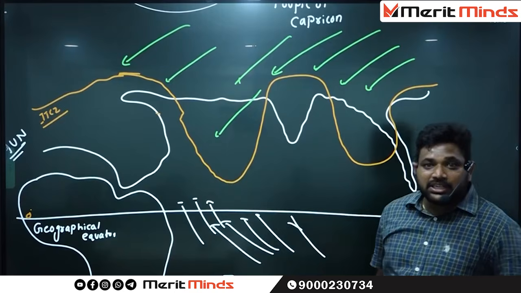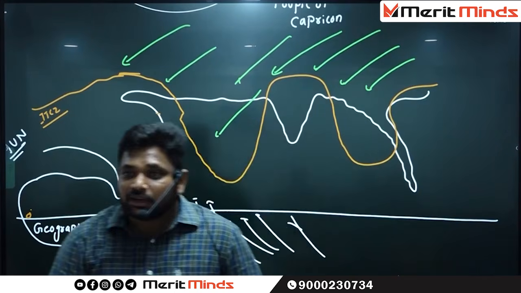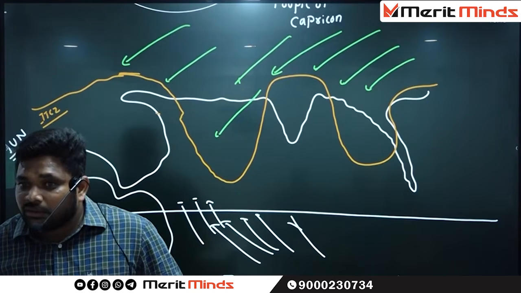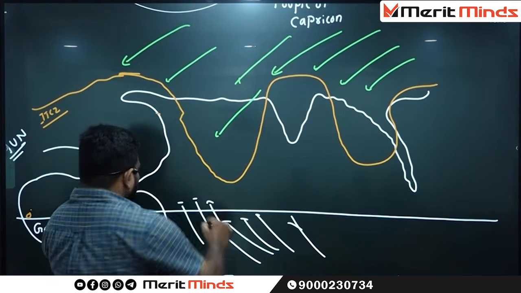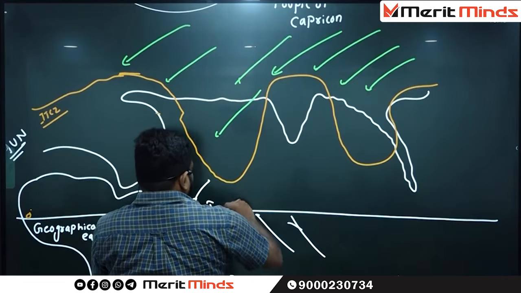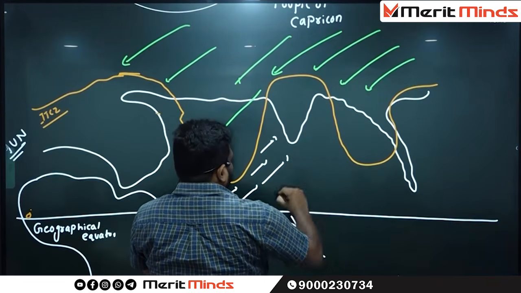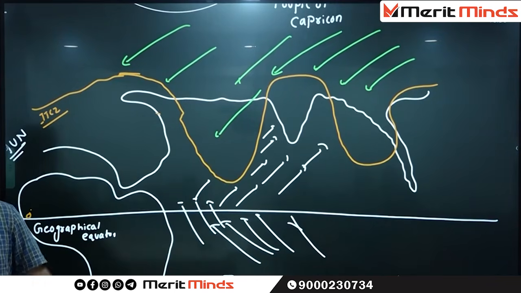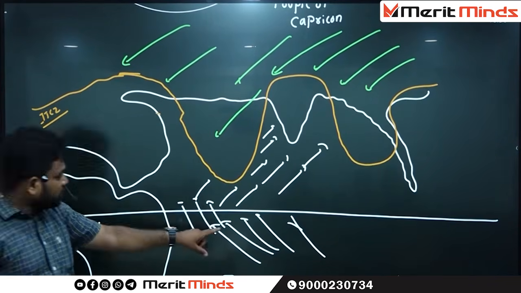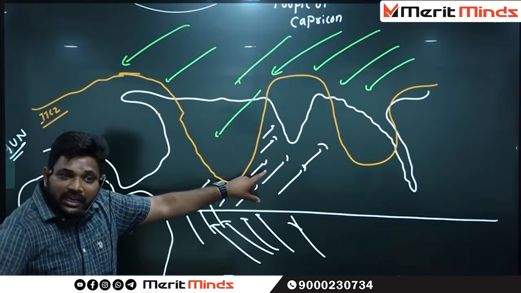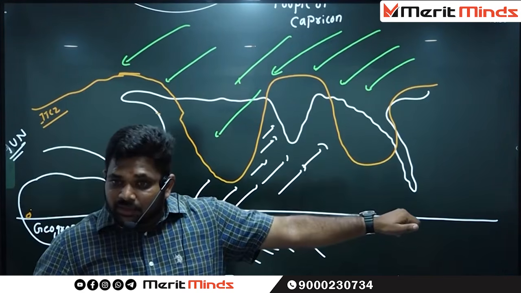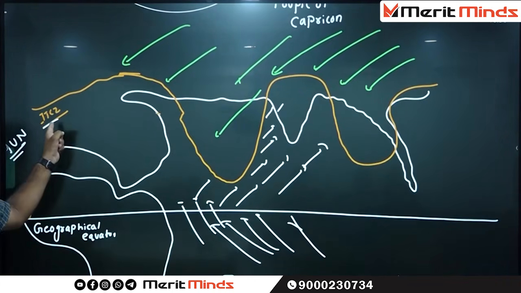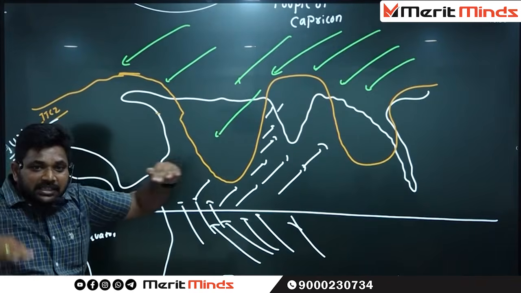Once these winds cross the equator, which hemisphere are they entering? Northern hemisphere. In the northern hemisphere, how do the winds have to deflect? Right side. So after coming like this, how do they turn? Turning to the right side. What do we call these particular winds? Normally these are called southeast trade winds. Once southeast trade winds enter the northern hemisphere, how do they deflect? Right side. Okay, so these are coming very close to which part of the area? ITCZ.